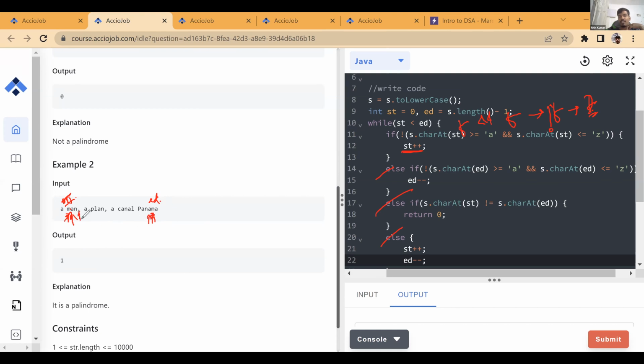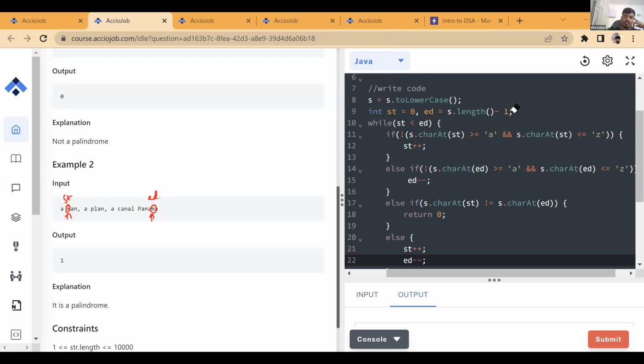Now, where to use the else part, so this is getting used, right? If both the characters are equal, then none of these conditions are going to be satisfied. See, for example, here, this is pointing to the second. So the first case was that. Now this is pointing to M and this is also pointing to M. So what is going to happen? Start is pointing to here, end is pointing to here. Now check for this, what is going to happen. And for those who did not get it, just listen to this condition, you'll understand this.